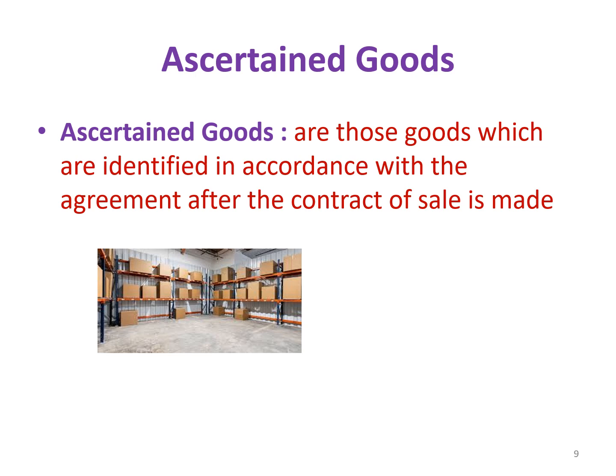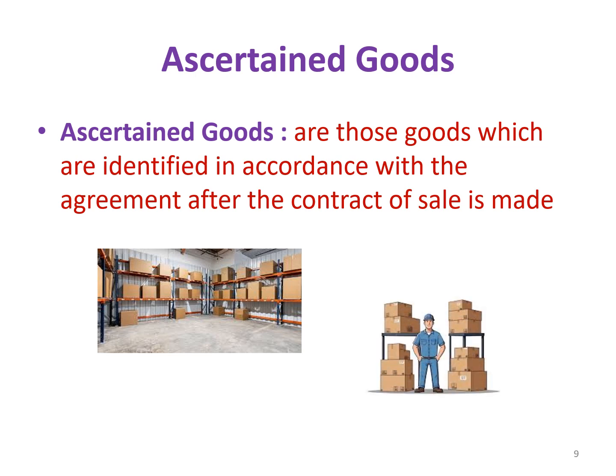He agrees to sell 50 bales, and these bales are selected and set aside. Before the selection, the goods are unascertained. In this case, the contract is for the sale of ascertained goods, as the cotton bales to be sold are identified and agreed after the formation of the contract.